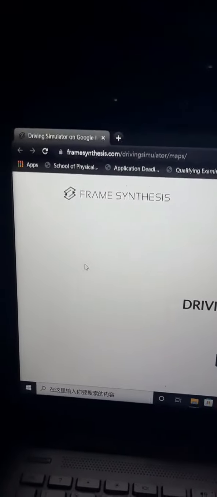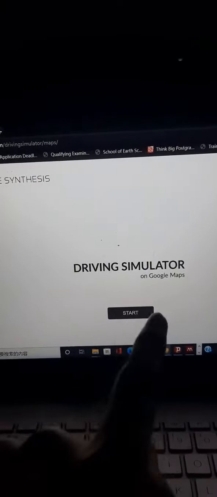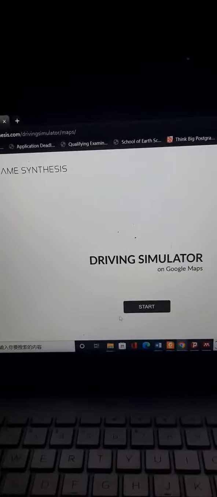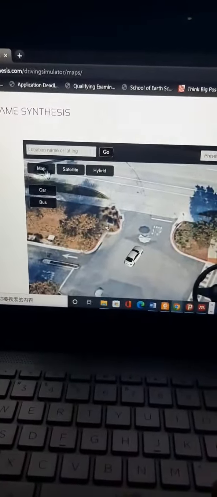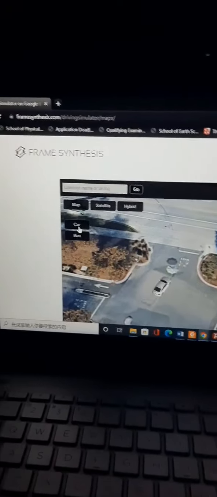Hi guys, if you are bored, just go to this website, framesynthesize.com, and try the driving simulator on Google Maps. Start. Here are the options. They mention three options: map, satellite and hybrid. And now the options are the bus, if you want to drive a bus, or a car, it's up to you.